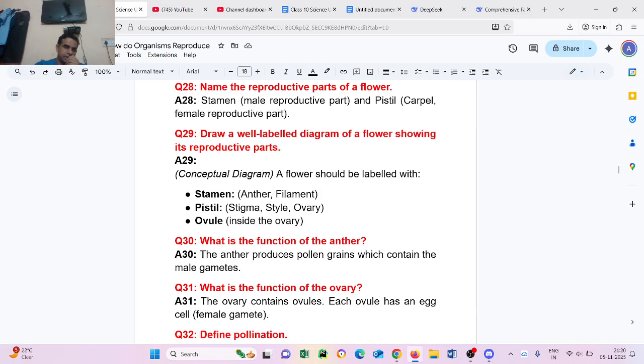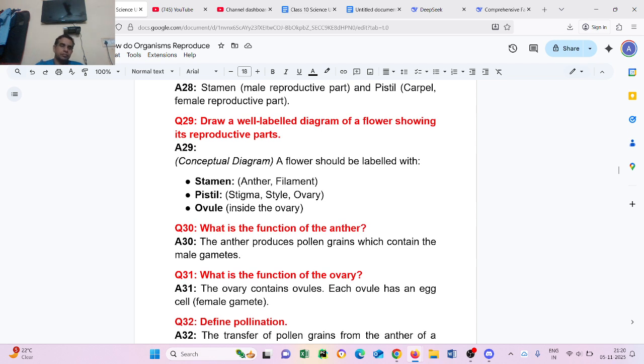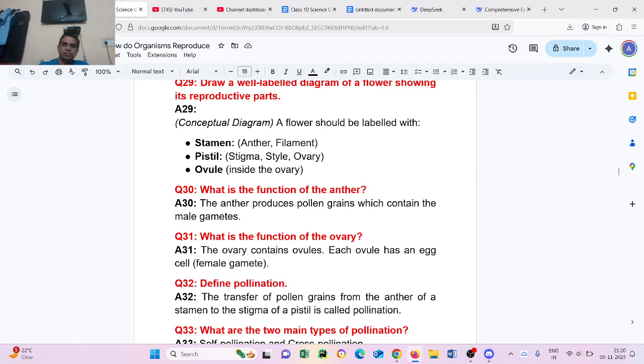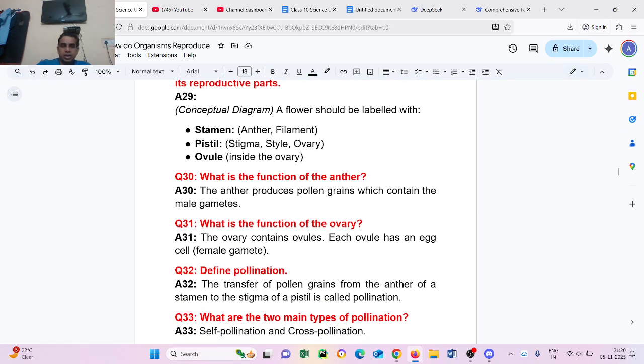Question number 30. What is the function of the anther? The anther produces pollen grains which contain the male gametes. Question number 31. What is the function of the ovary? The ovary contains ovules. Each ovule has an egg cell, the female gamete.